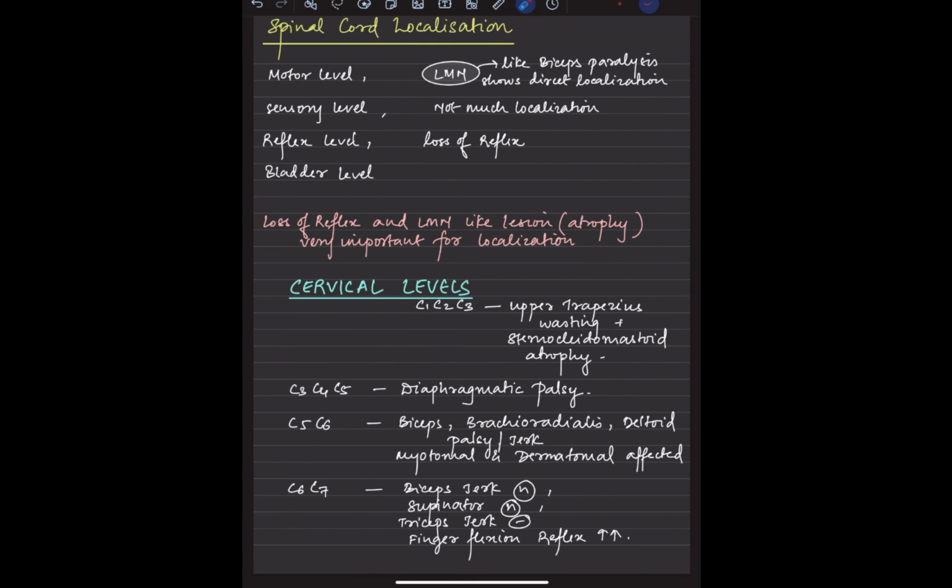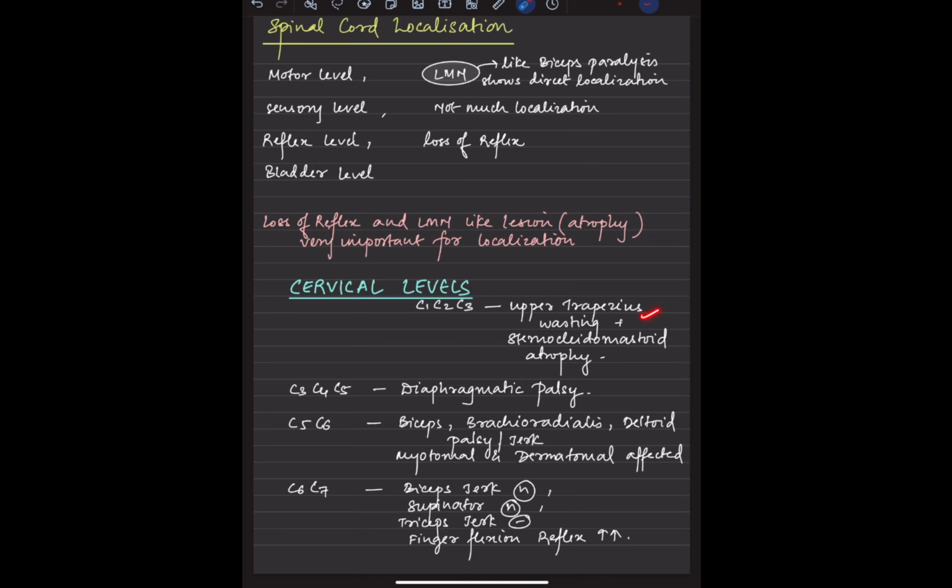So spinal cord localization, as we have already discussed: motor level should be addressed, sensory level, reflex level, bladder level. Most important is the reflex level. This is very important. If you get a reflex level, say at the level of L3, that is the knee jerk, it means the level will be around L3 only. So we'll look at the cervical levels, the thoracic levels, lumbar levels, like that.